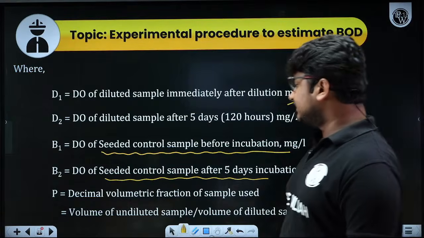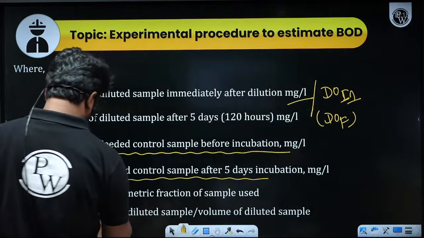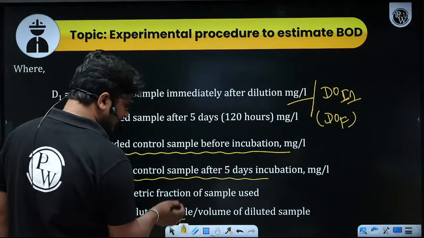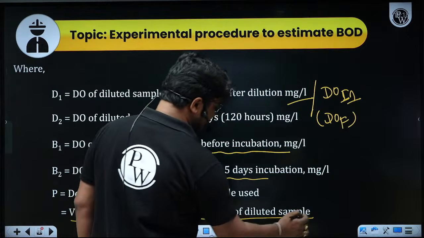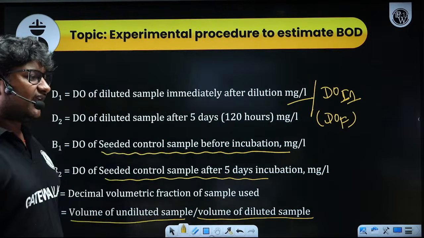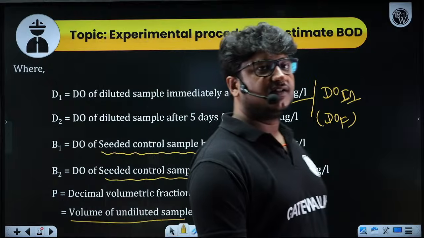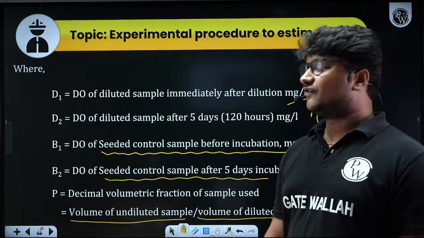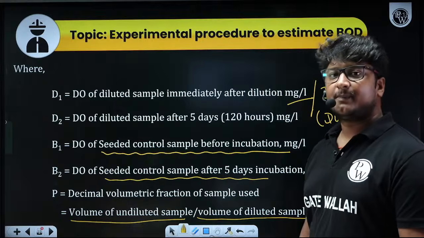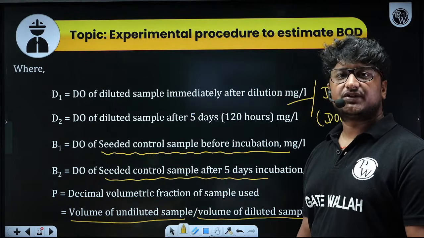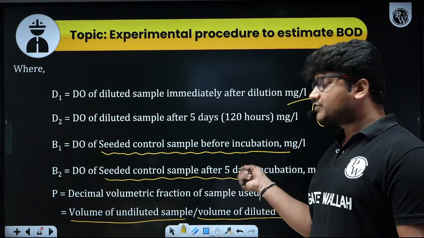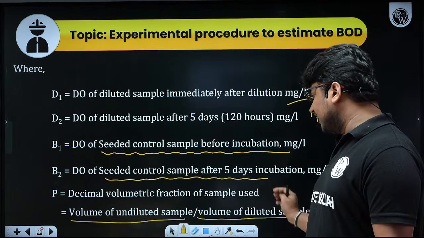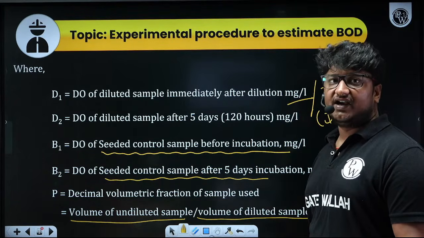And P is, as you can see here, volume of undiluted sample divided by volume of diluted sample. So is it not looking like 1 upon dilution factor? Hi, Anna. Yes or no? So dilution factor was volume of diluted sample divided by volume of undiluted sample.